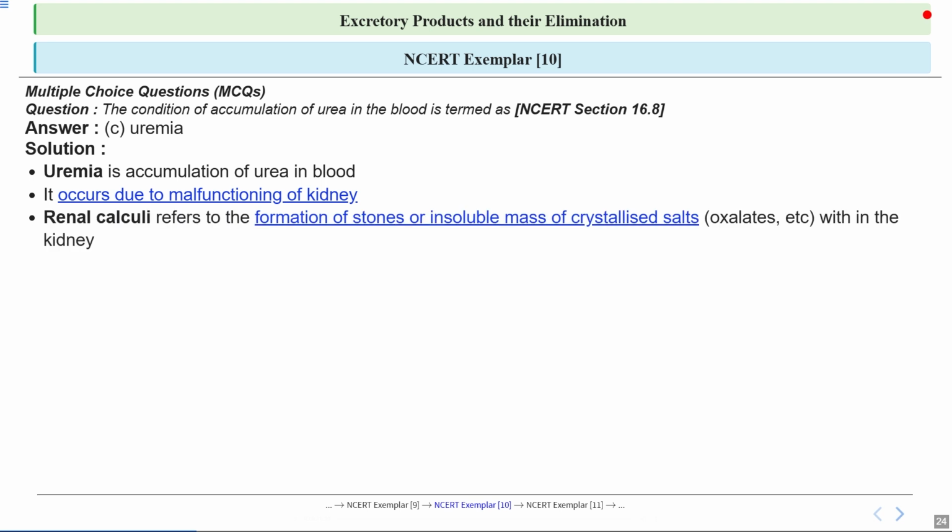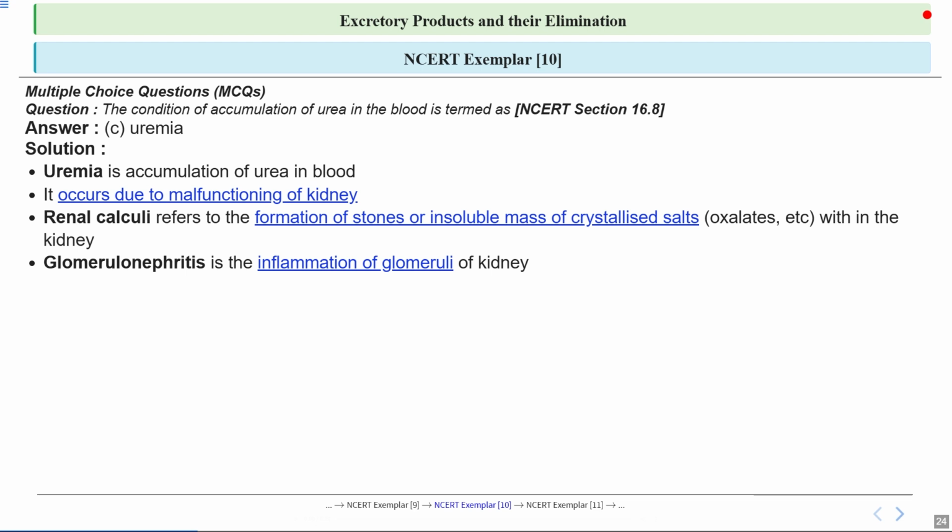Now let's differentiate uremia from other conditions. Renal calculi, commonly called kidney stones, involve the formation of stones from crystallized salts within the kidney. So this is a different issue from uremia, but it's another example of how kidney function can be disrupted. Now talking about glomerulonephritis, it is another condition affecting the kidneys, which is characterized by inflammation of the glomeruli, which are tiny filters in the kidneys.